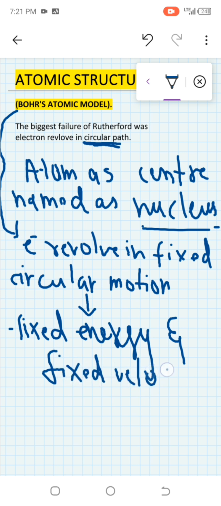Okay, so this was told by the Bohr atomic model.